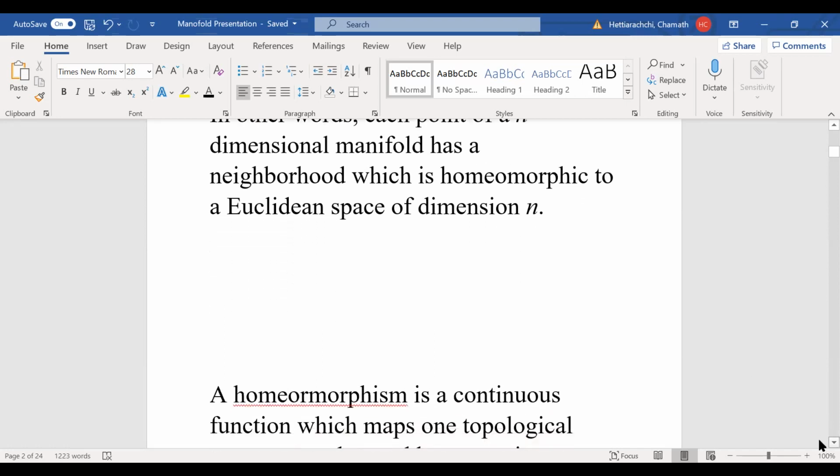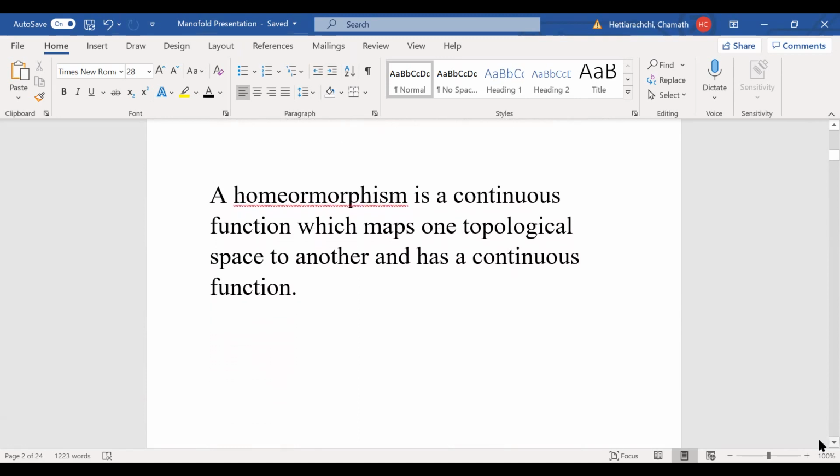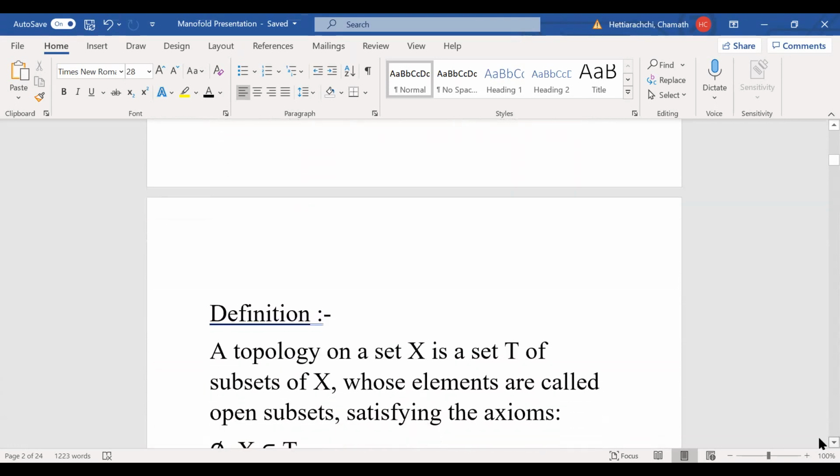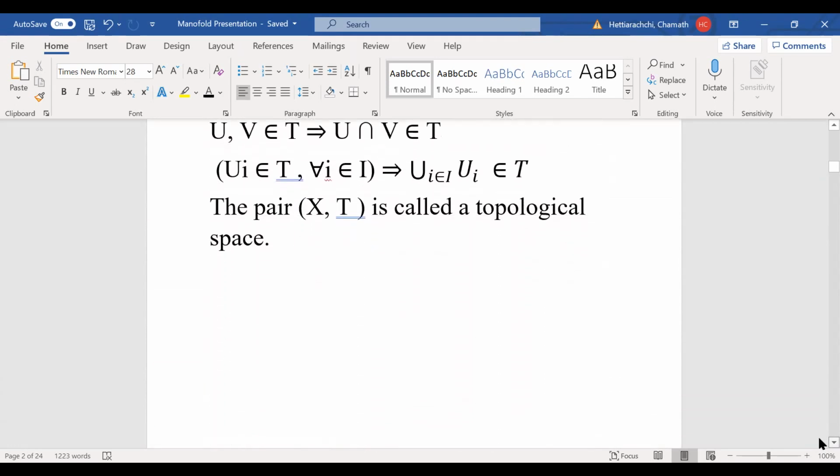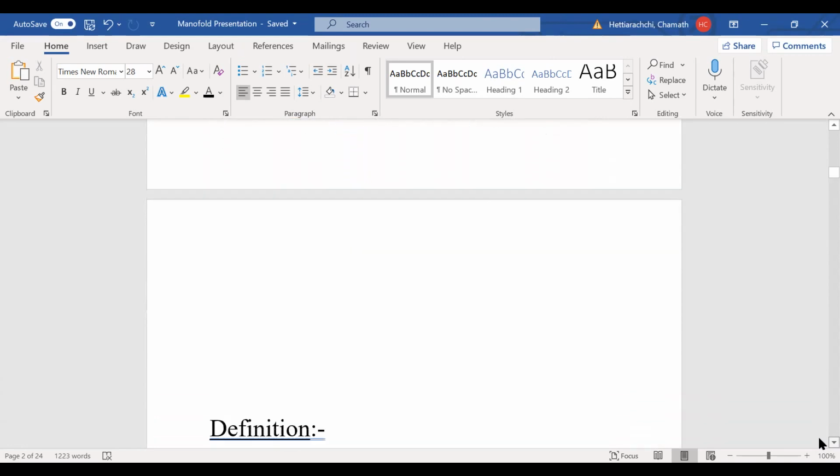And I have the definition here of a homeomorphism. This is what a homeomorphism is. It is a continuous function which maps one topological space to another and has a continuous inverse function. I have another definition for homeomorphism right here. This one, let me just scroll down.